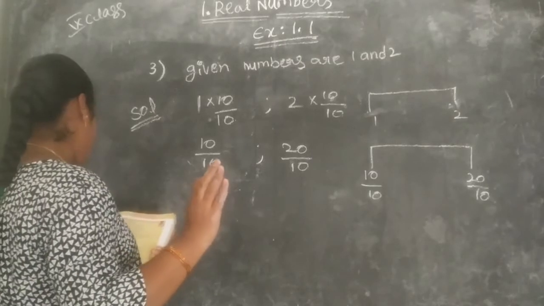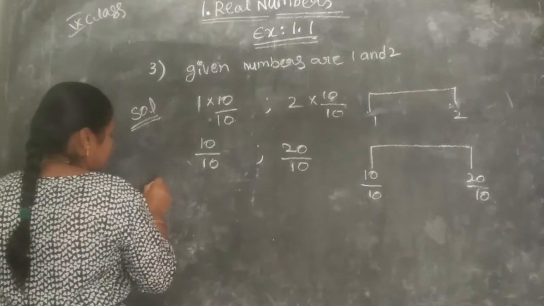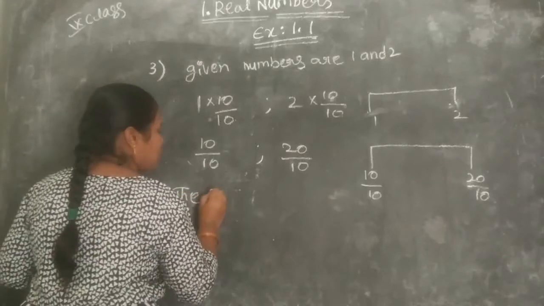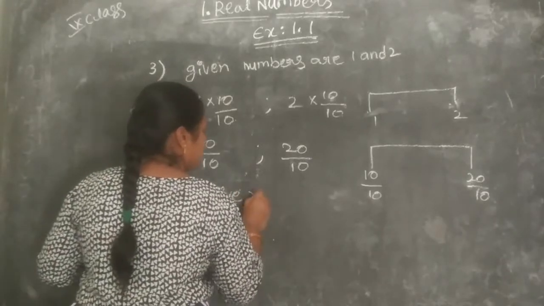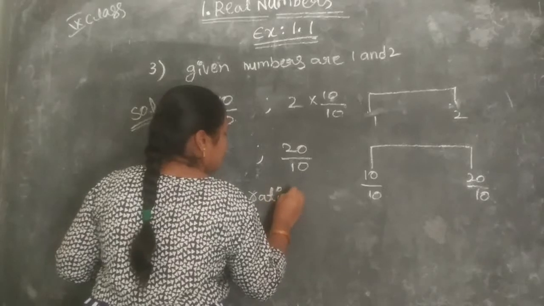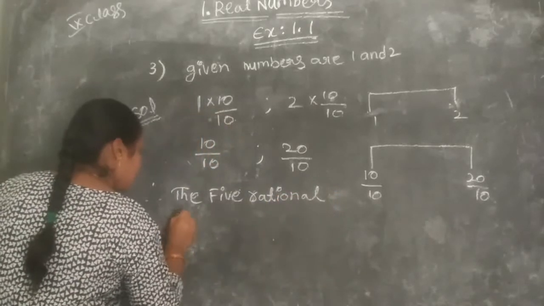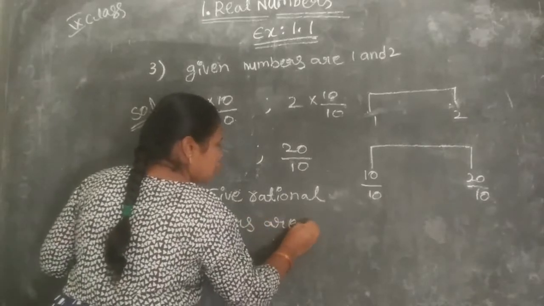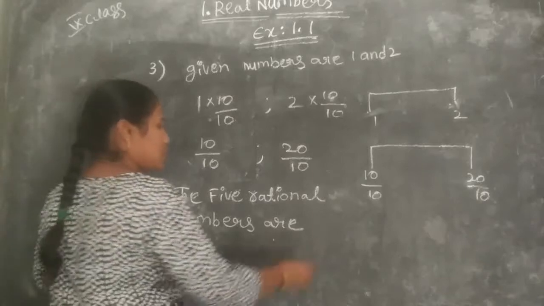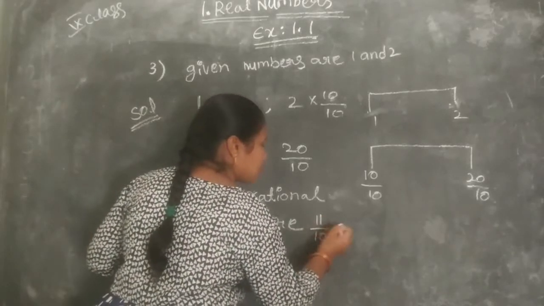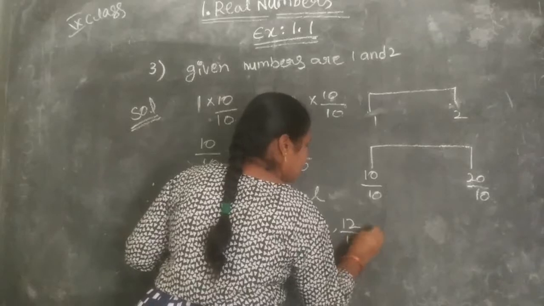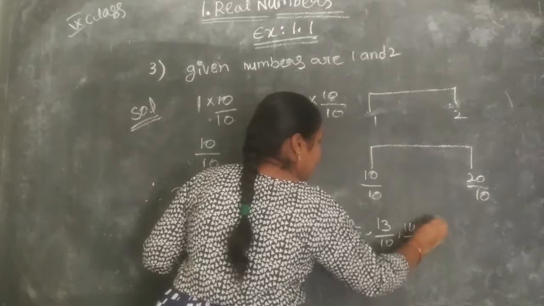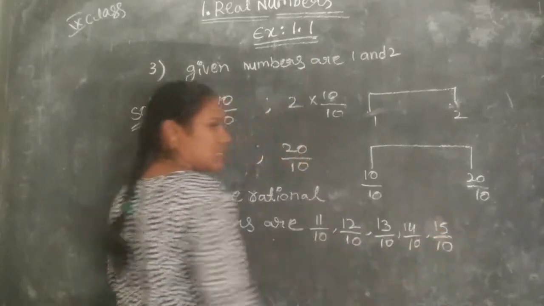Therefore the 5 rational numbers are 11 by 10, 12 by 10, 13 by 10, 14 by 10 and 15 by 10.